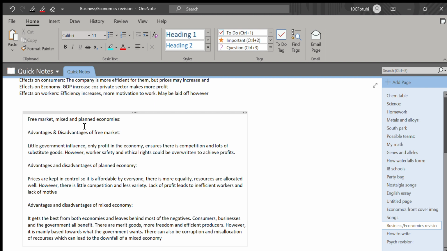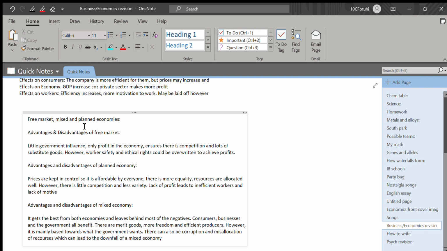Moving on to the planned economy, the prices are kept in control so it's affordable for everyone, and there is more equality, and the resources are allocated well. However, there is little competition and less variety in terms of substitute goods. The lack of profit leads to inefficient workers and lack of motive.